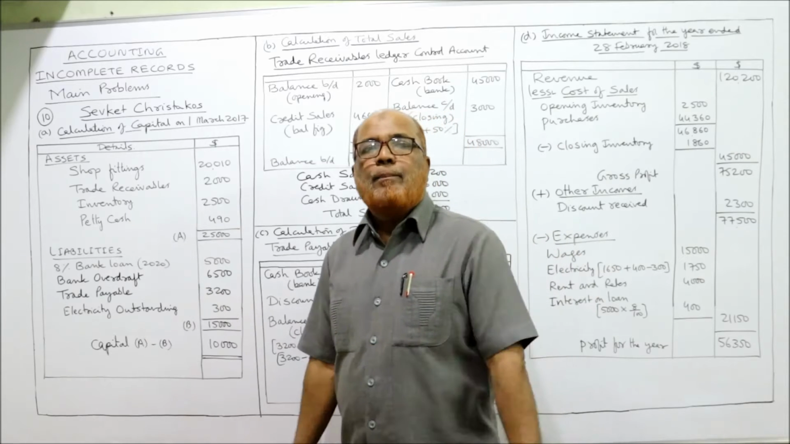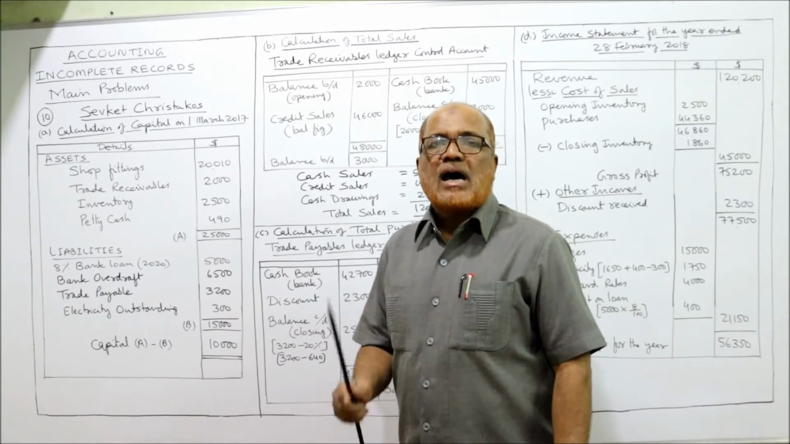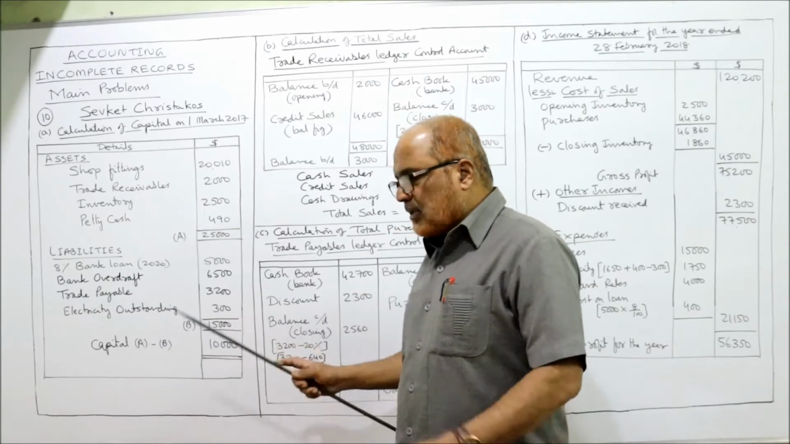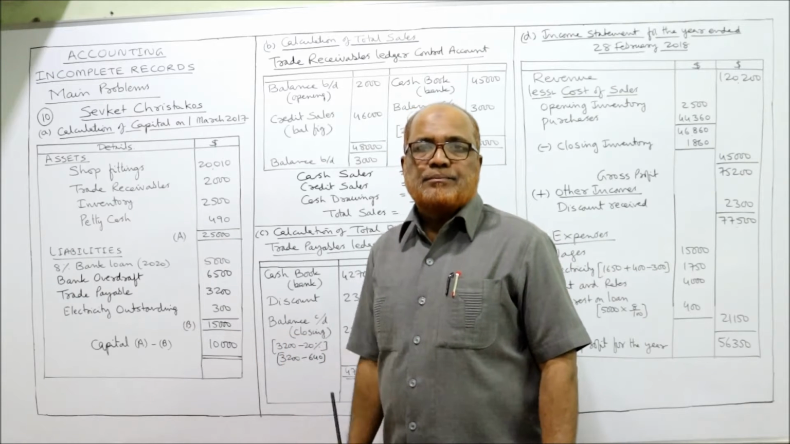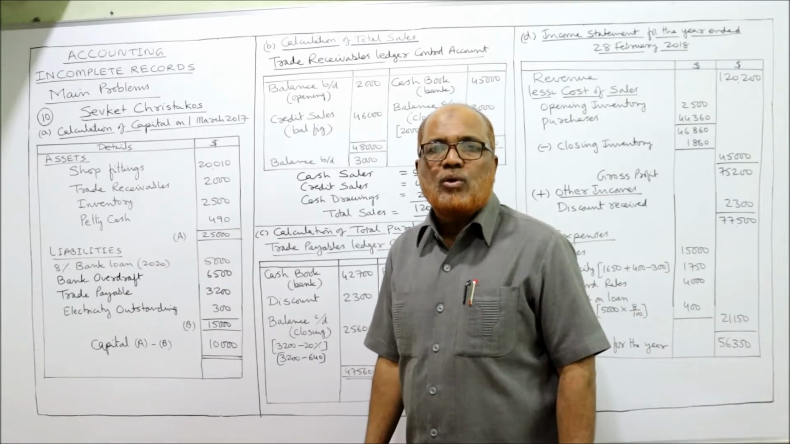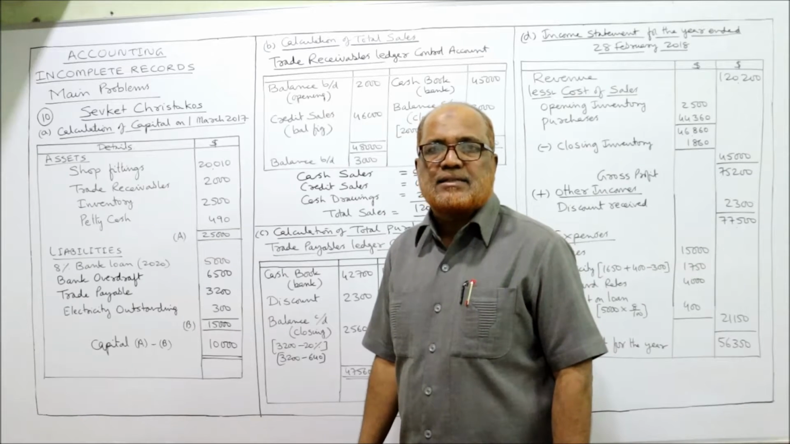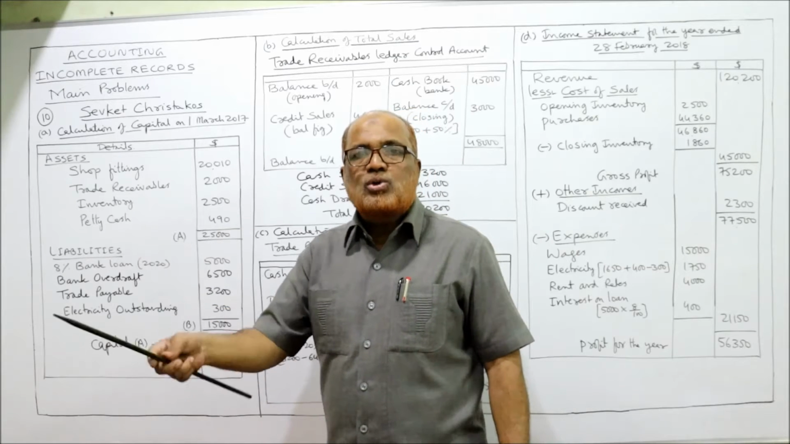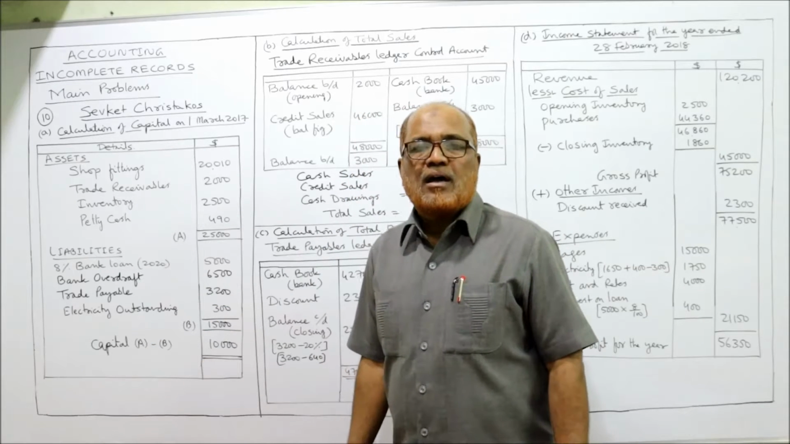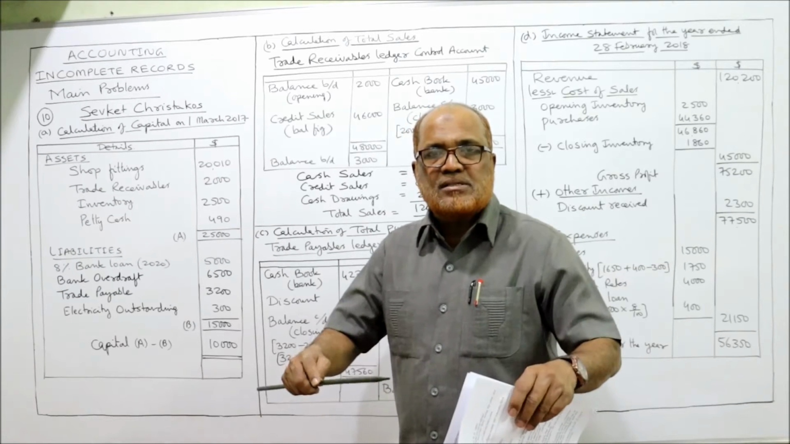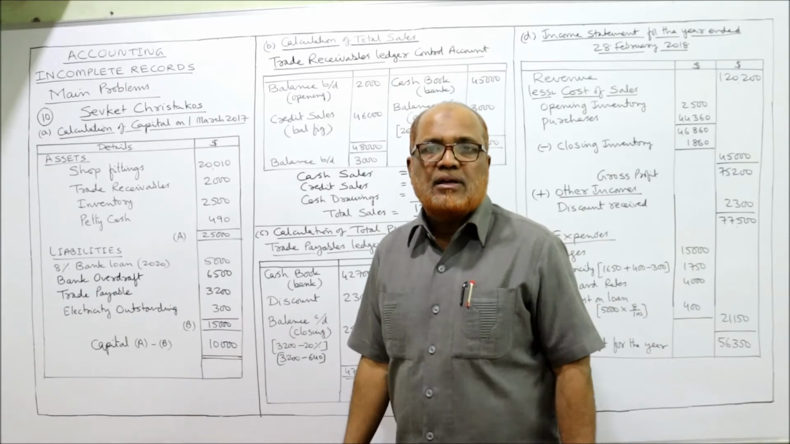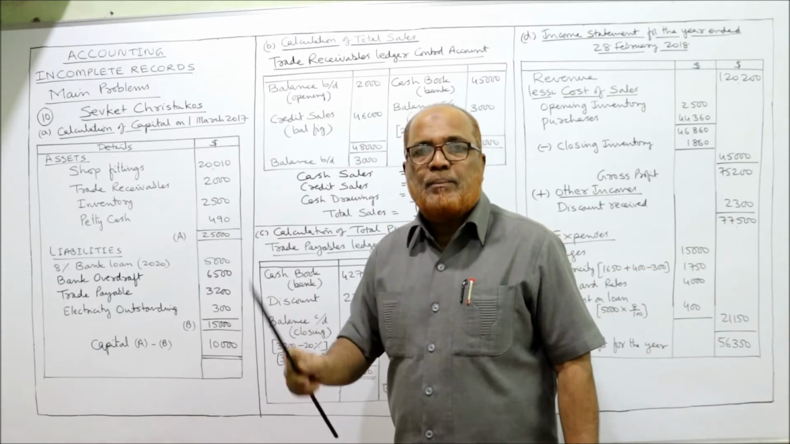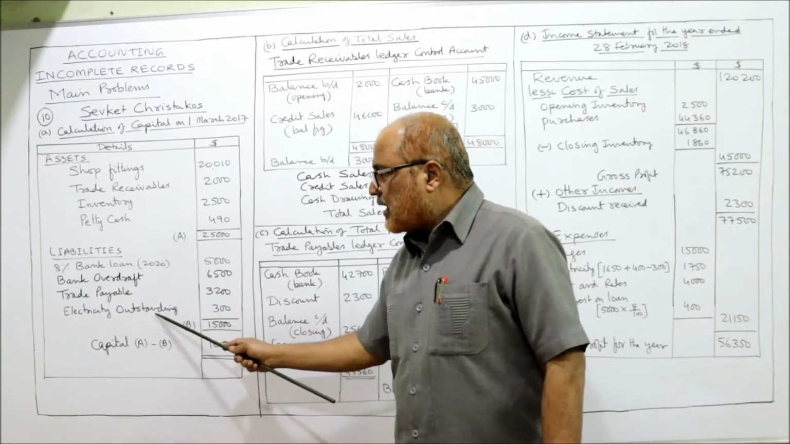Next one, trade payable. Trade payable is the amount due to suppliers. It is a liability. So trade payable 3,200. Next, trade receivable. Trade receivable is the amount due from customers. That's an asset. So trade receivable is an asset, 2,000. Next comes electricity outstanding. That means it is the expense owing by the business to the electricity department. It's a liability. Electricity outstanding means the amount due to the electricity department.